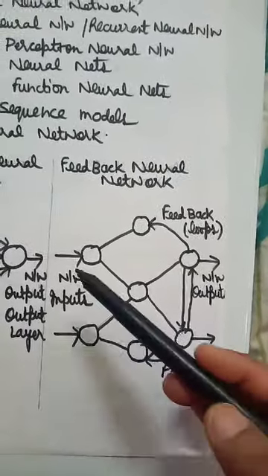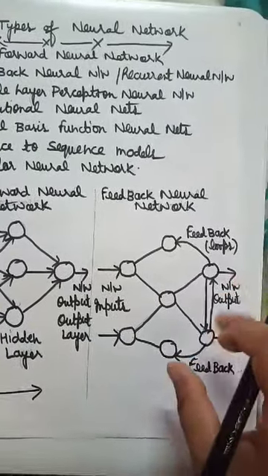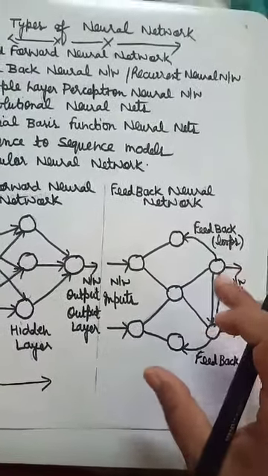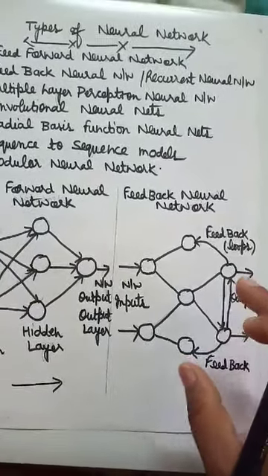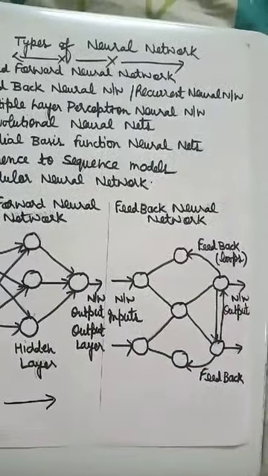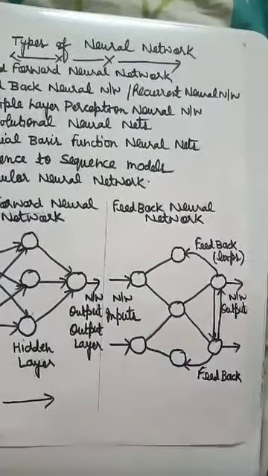That means the states in the network keep on changing until they reach an equilibrium position, and once they reach the equilibrium position they remain in this state until there is a change in the inputs. When the inputs are changed, it again tries to reach an equilibrium position. These networks are basically used in content addressable memories. So this is all for today.